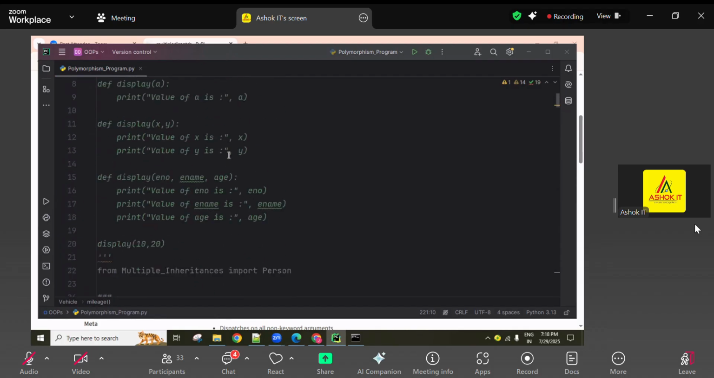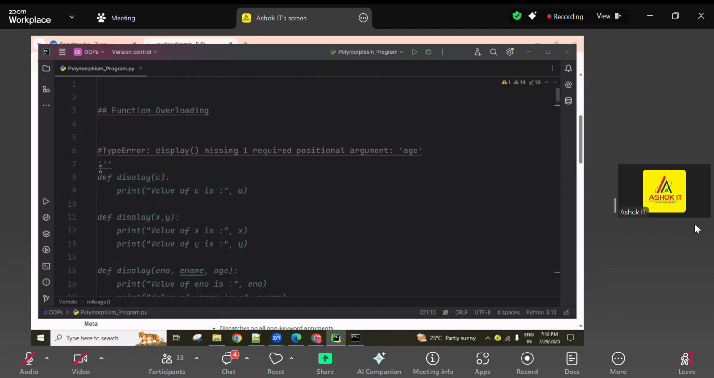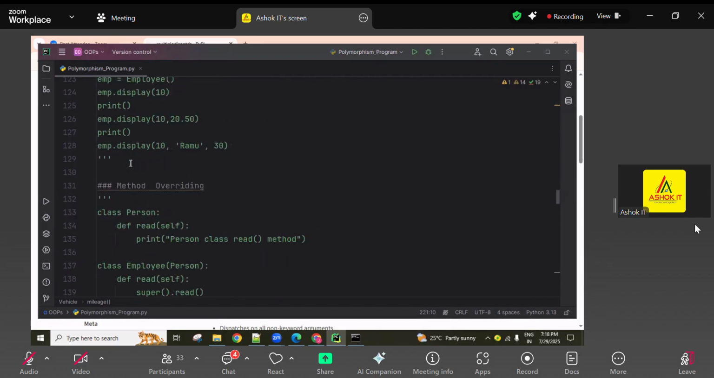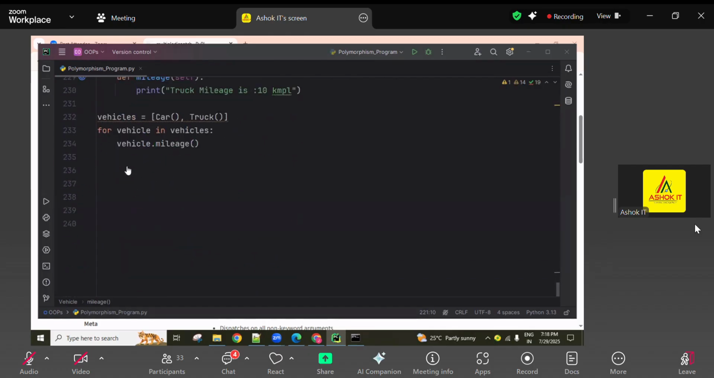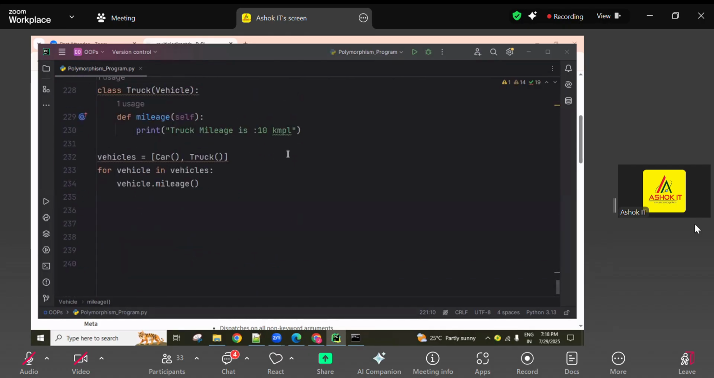Line 14. Line 14, what is there here? Commenting everything. Okay.